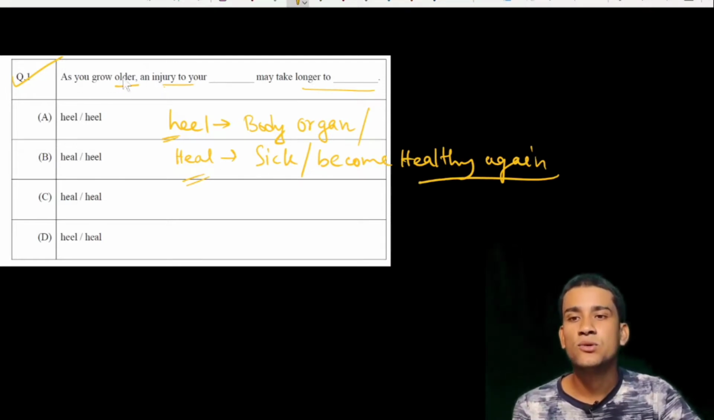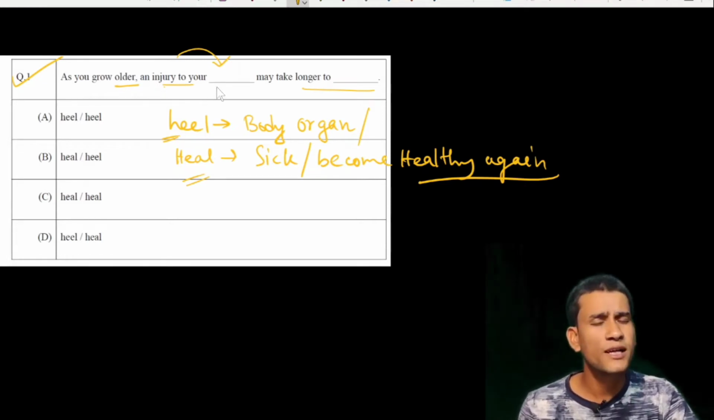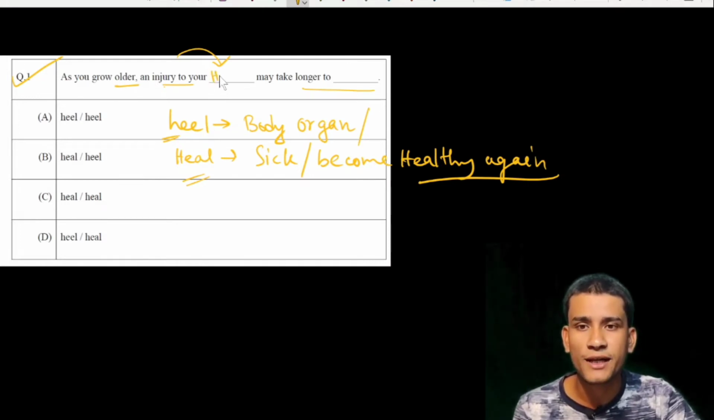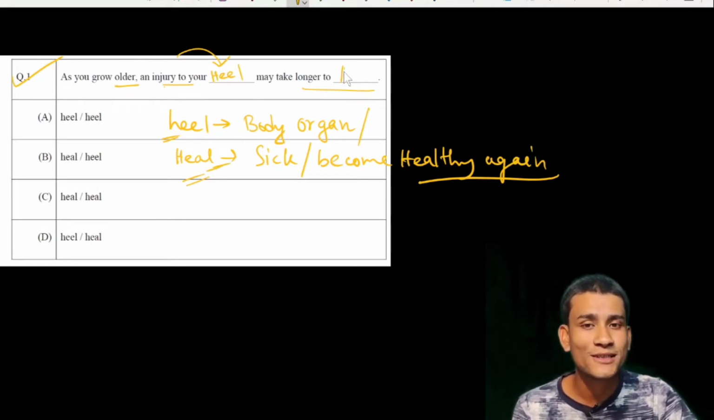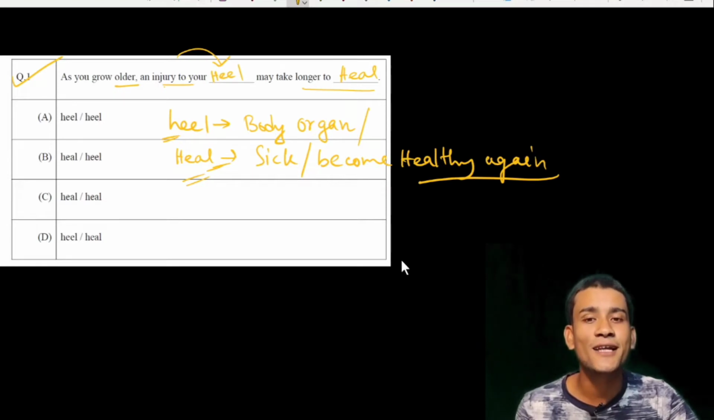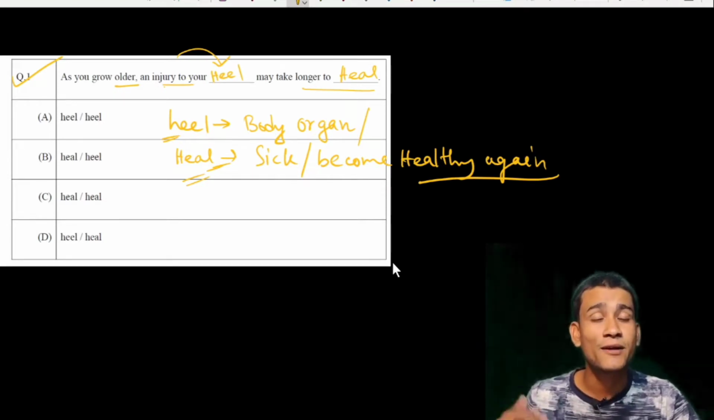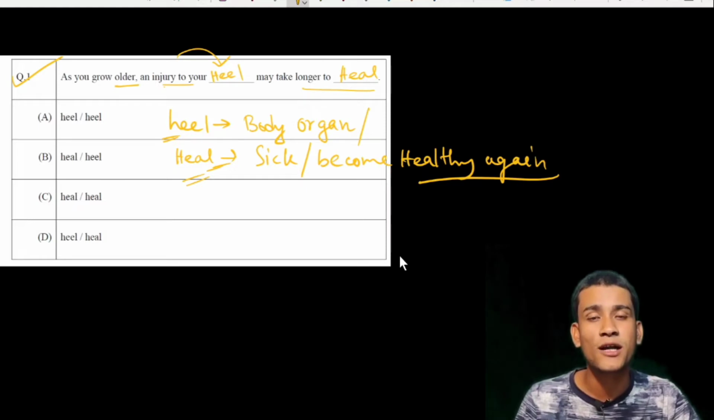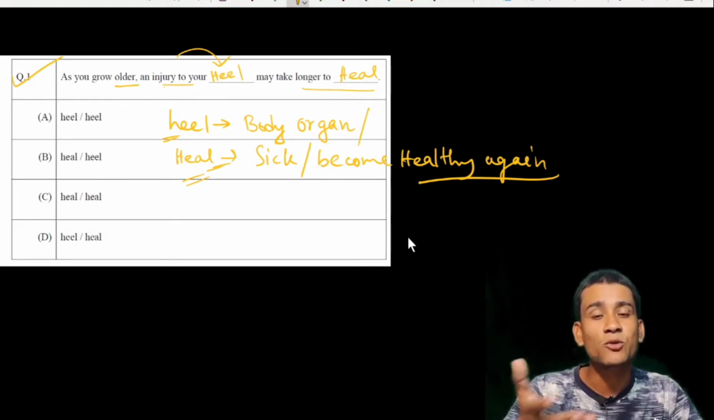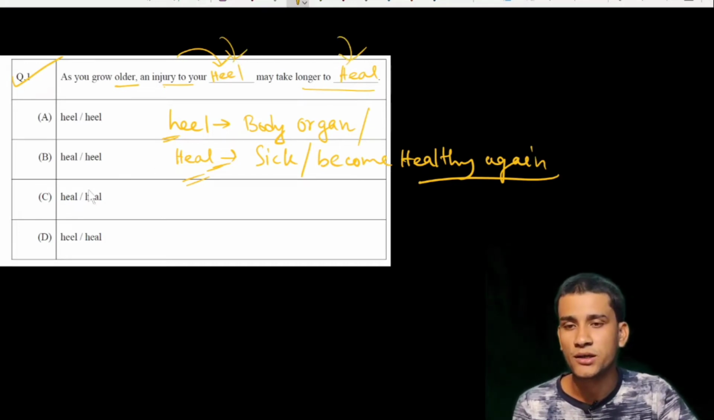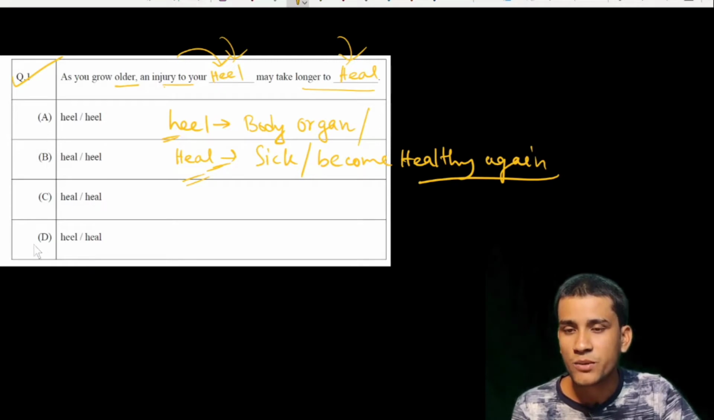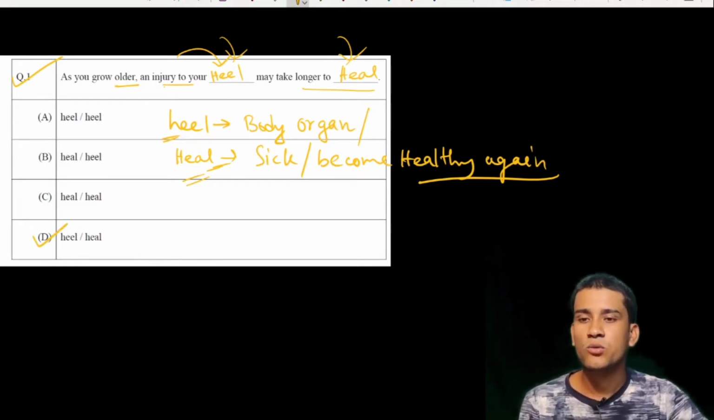So in the first dash, the injury of any body part, this dash is related to a body part, that means this is simply heel. To take longer to heal, heal means you are sick and it takes a longer time to become healthy again. So this heel should be here and this heal should be here. That means option D is correct here. Now we are going to the next question.